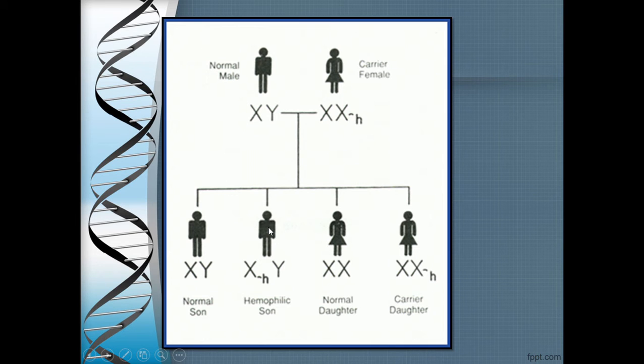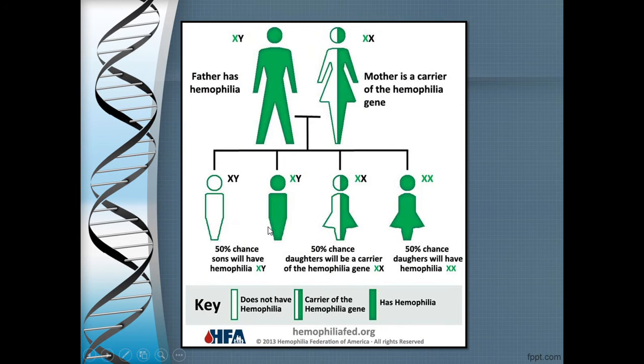Now let us look into another case where father is hemophilic and mother is a carrier. But that means the allele is there in both of them. The defective allele is there with both of them. In this case, you can see, children, that one of the daughters is affected and another is a carrier. So 50% chances of the daughter to be carrier, 50% chances of the daughter to be affected.